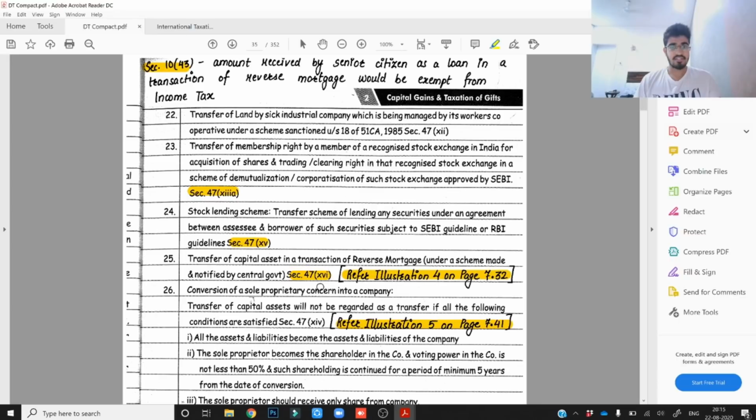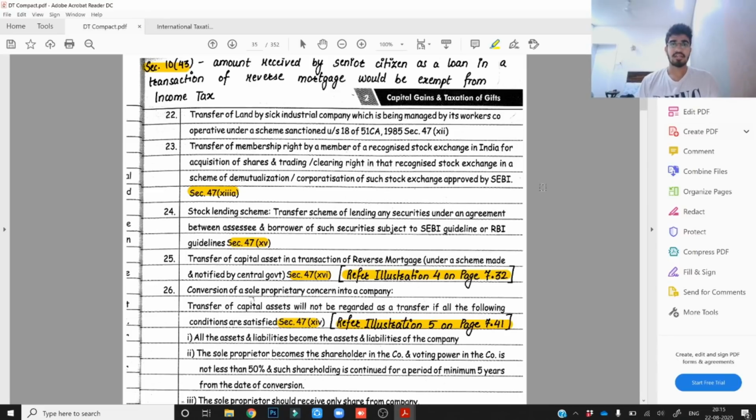From this page itself there are so many important sections. I did not revise all the clauses, but whichever clauses I thought were important and might be asked in the examination, I revised those clauses and those subsections as well. Because of this, it was easier for me to memorize the section name and section number, and because of this I was able to score an exemption in my direct taxation paper also.